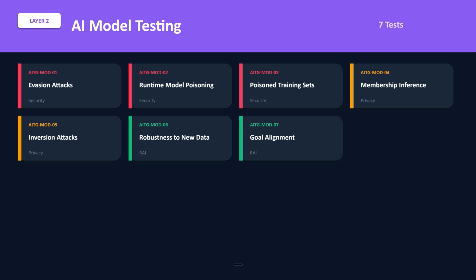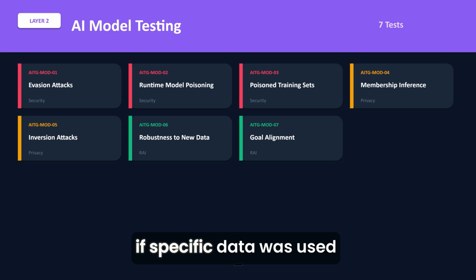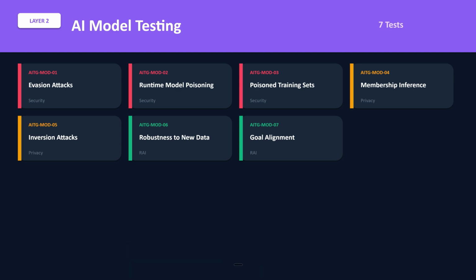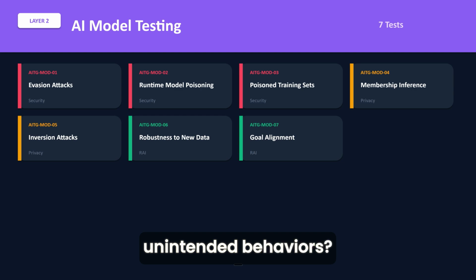Membership inference. Can someone determine if specific data was used in training? And this is a major privacy concern. Inversion attacks. Can attackers reconstruct training data from model outputs? And goal alignment. Does your model actually do what you intended it to do, or has it learned unintended behaviors?